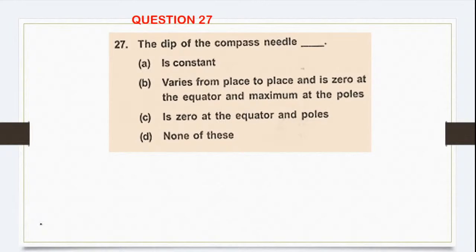The dip of the compass needle is constant, varies from place to place, zero at the equator and maximum at the poles, zero at the equator and poles, none of this. So the correct answer for this is option number B. Why? Because the dip varies. Generally the angle of dip will be zero at the equator.